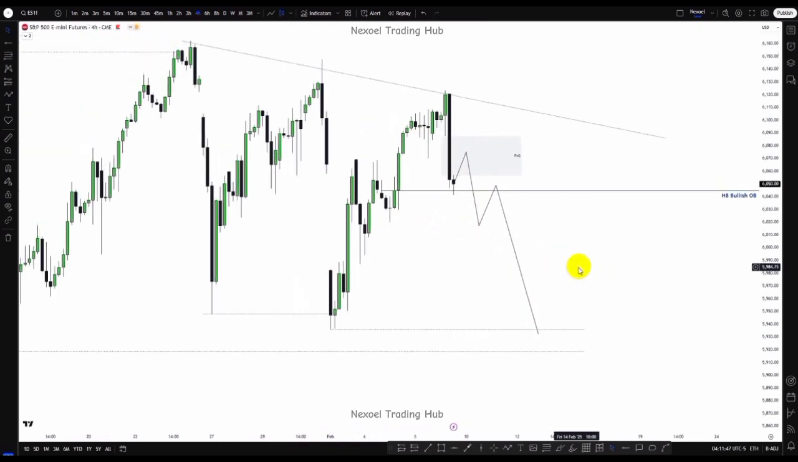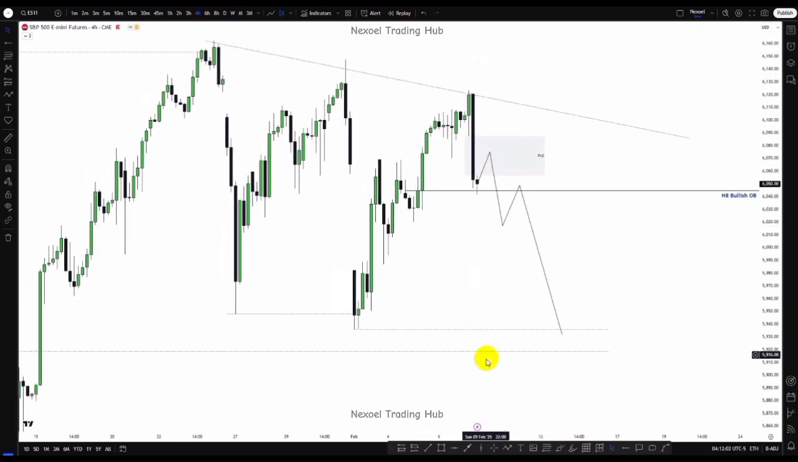So this is my expectation in ES, except price possibly closes above the fair value gap, violates the bearish order block, and then it goes bullish. But based on correlation, I'm expecting to see this bearish movement in ES. So let's check out the US30.